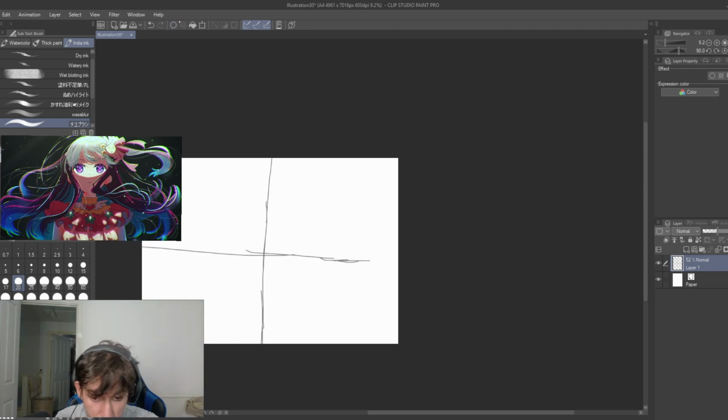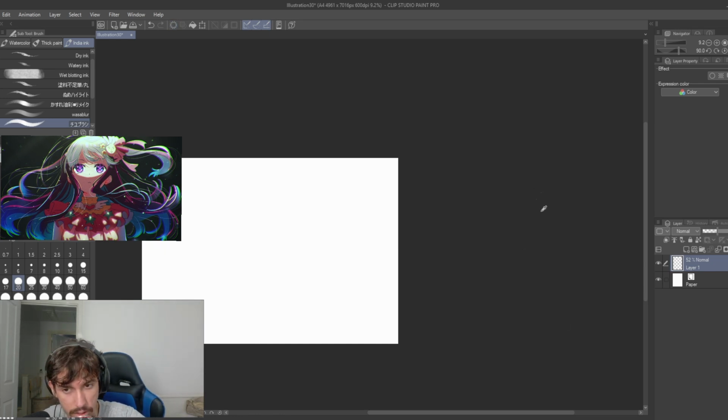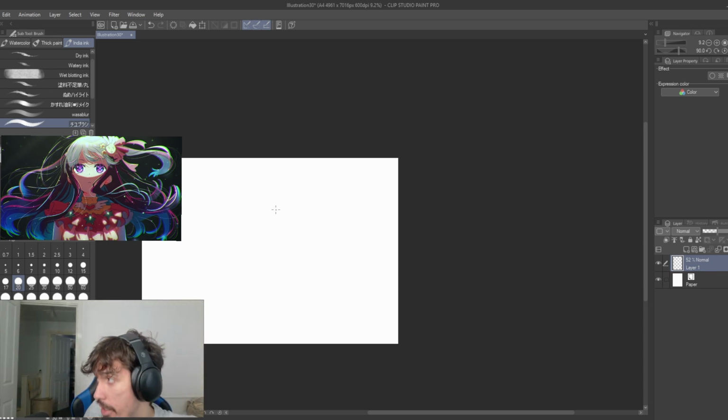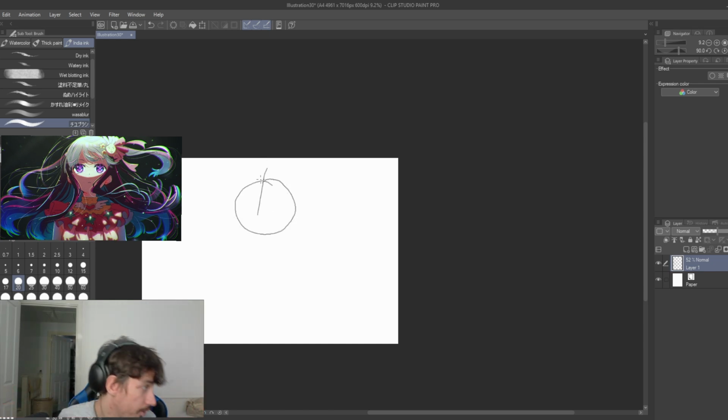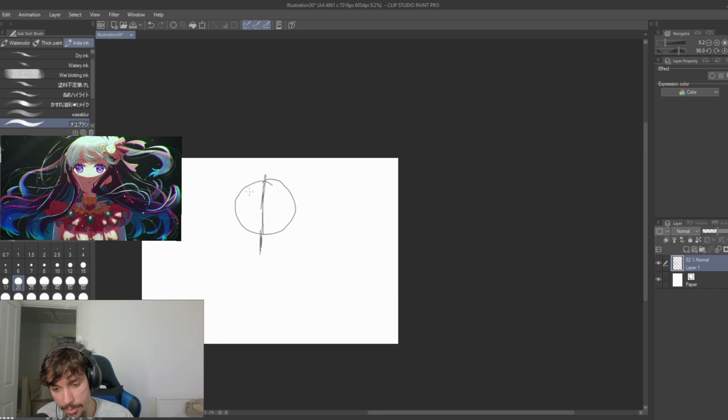Mostly I was trying to figure out how I wanted to start the drawing. I was planning out how I really wanted to start this piece of art, what I wanted to have, and how I wanted everything placed in specific areas, how I wanted to center the drawing and how I wanted everything to look. I was trying to find the right position for everything so it fitted nicely together. So I started, as you always do, with a circle, and then I went from there.